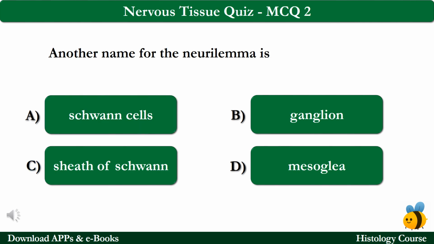MCQ number 2. Another name for the neurilemma is option A Schwann cells, option B ganglion, option C sheath of Schwann and option D mesoglea. The correct answer is option C, which is sheath of Schwann.